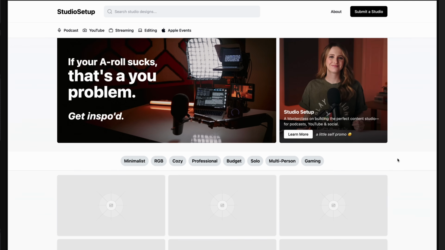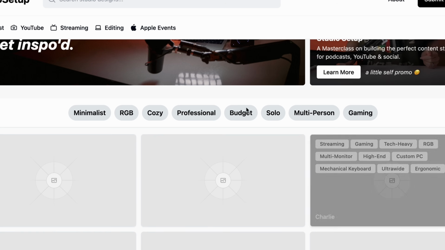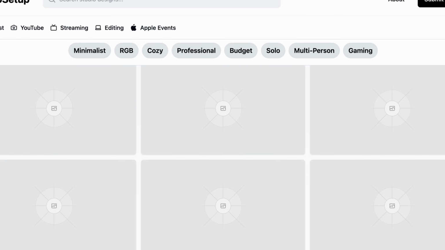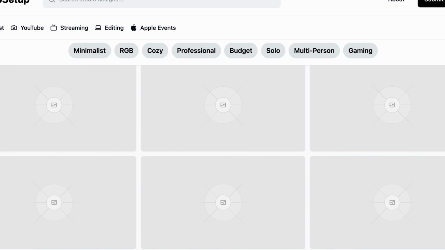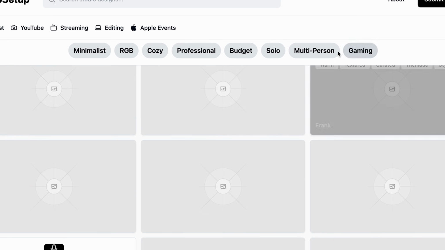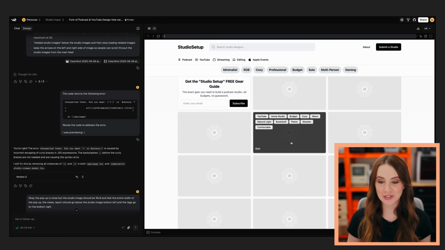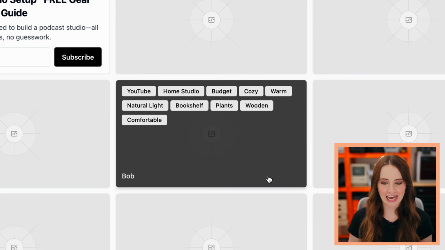So you scroll down, and as you can tell, you have the different tags right here, and as you go over them with the mouse, they highlight, right? And then as you're scrolling, that tag bar stays right there. And then you see the image placeholders soon. These will be different studio setups, so I have the different tags upon the hover.